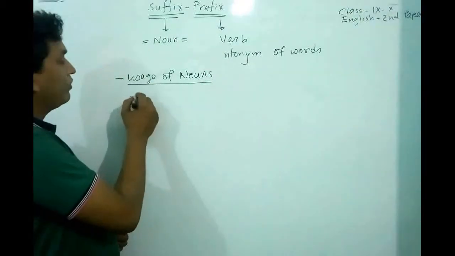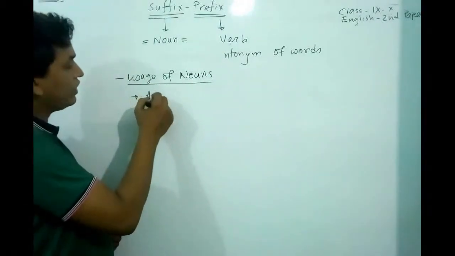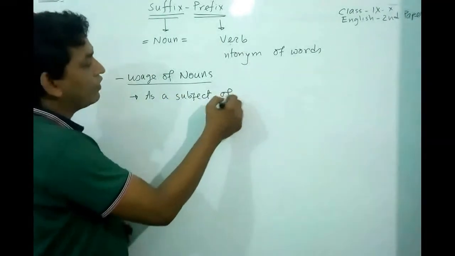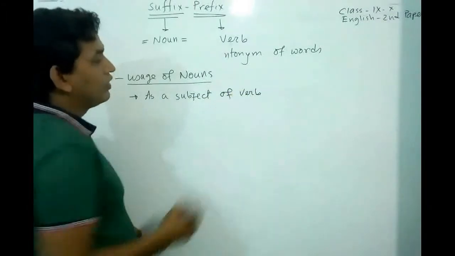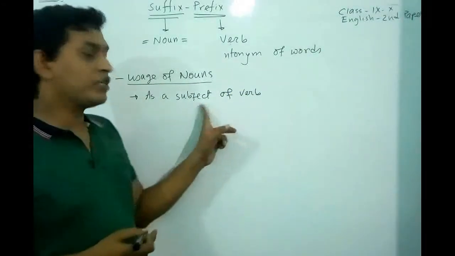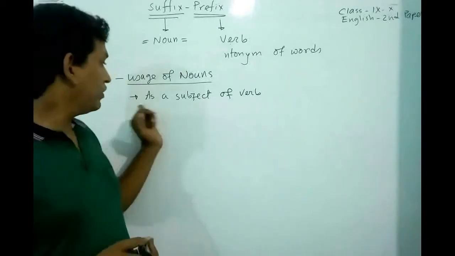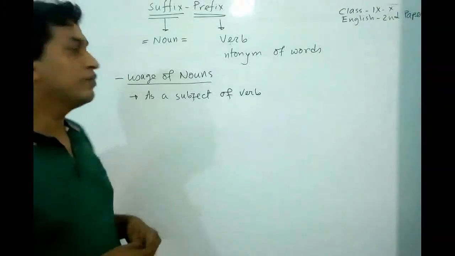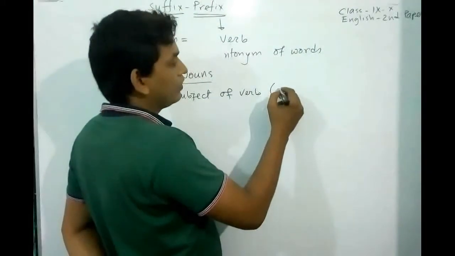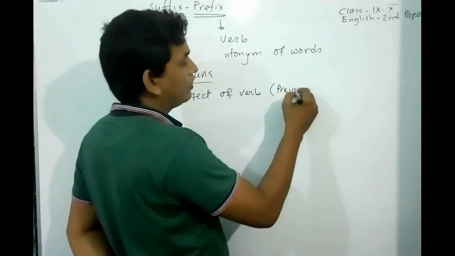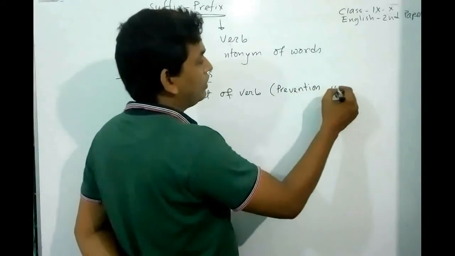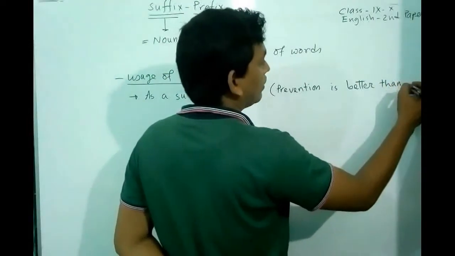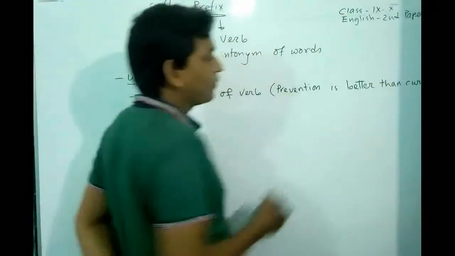Noun must be used as a subject or verb. Noun is a subject. For example, prevention is better than cure.